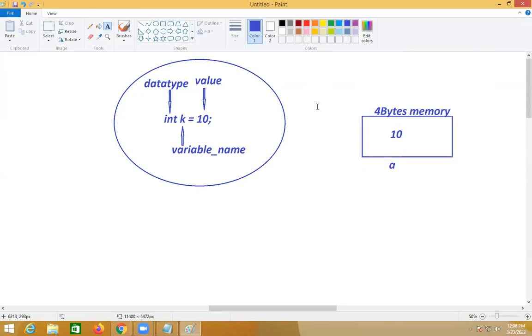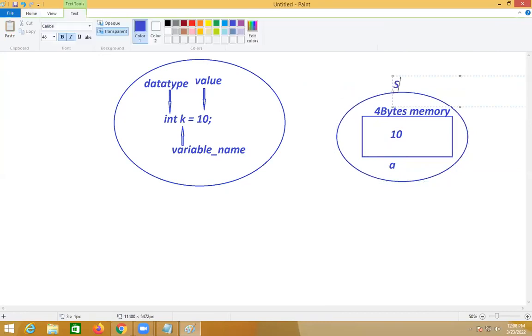A is referring to one memory of 4 bytes, and that memory is holding the value 10. This is one storage. Storage means a location where my data is available.